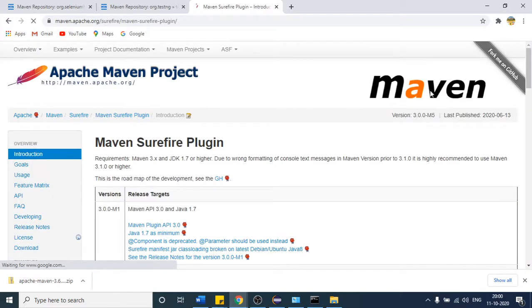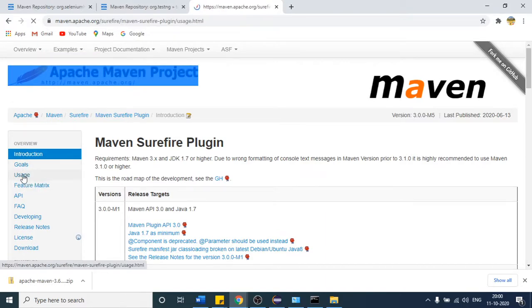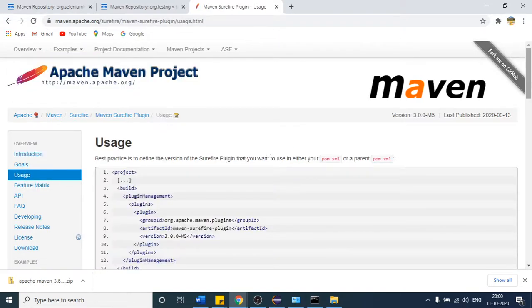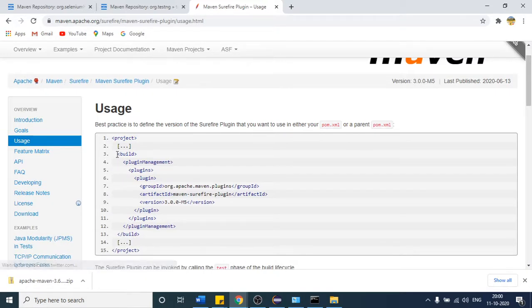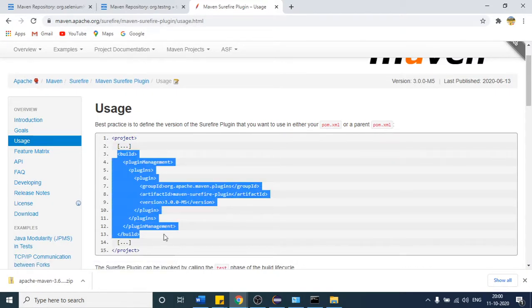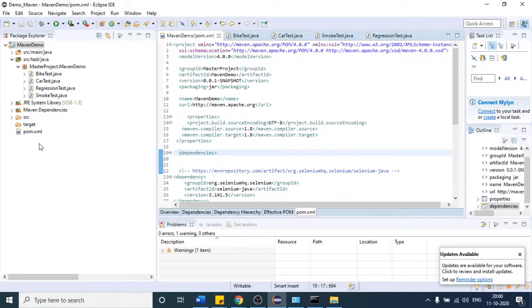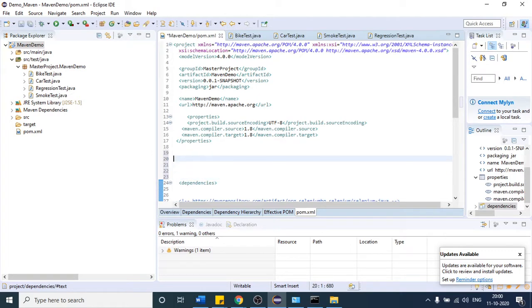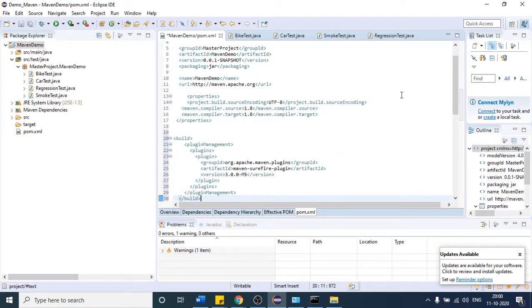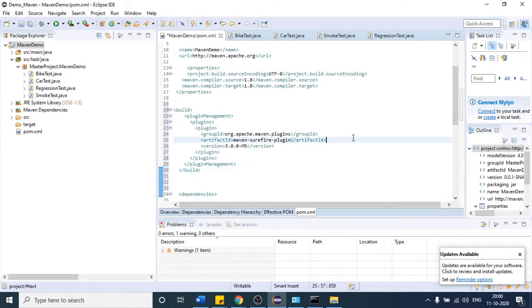So how you have to do it: this is their official website. Come to usage, click this usage, and after that you will land here. So this is the plugin information. Copy that plugin information from here to here. Okay, so I will be telling you the importance of that plugin in a short while. So let us first get that plugin and come to your pom.xml file, on the top of the dependencies tag, right? So this is the parent tag. By default it is present, and after that you can paste the line here. So if I press Control S and save, that plugin will go to